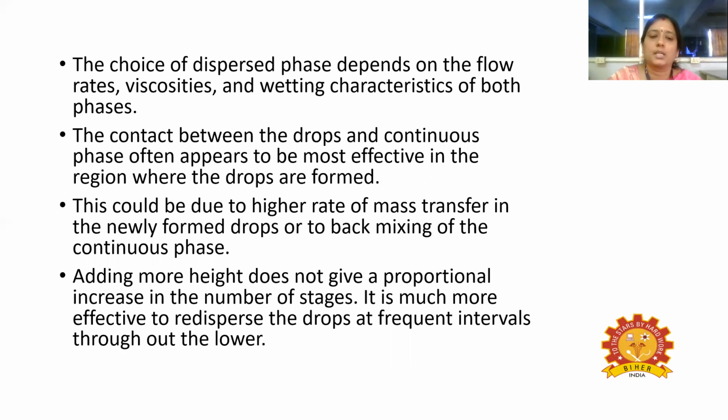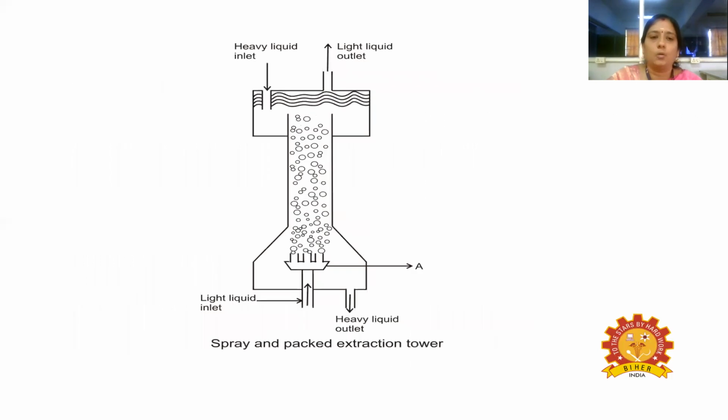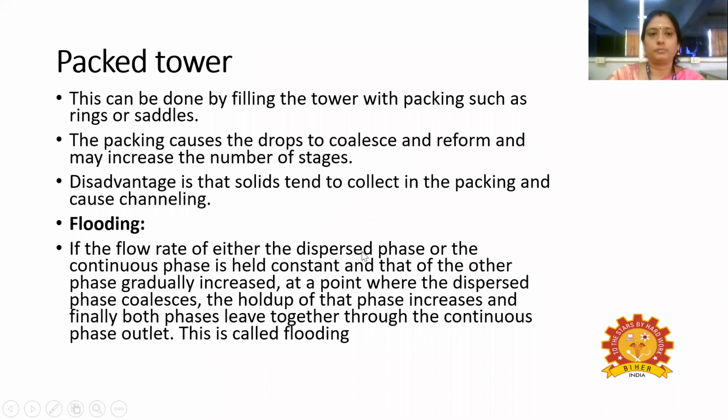Adding more height does not give a proportional increase in the number of stages. It is much more effective to redisperse the drops at frequent intervals through the lower section. So this is the spray and packed extraction tower. Here the light phase is passed from the bottom to the top, and the heavy phase is dispersed from the top to the bottom.